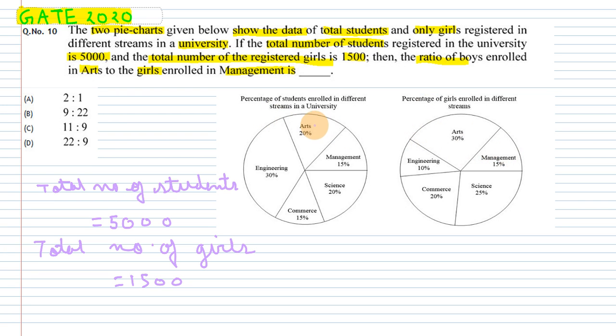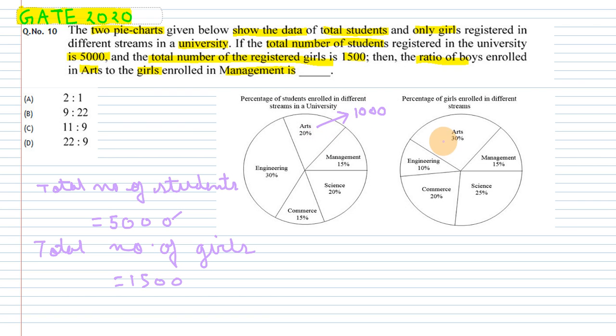From here we can say that the total number of students is 5000. In arts there was 20% of the total number of students, so how much will 20% be? If we take 10% of 5000, that will be 500, so 10% is 500, and 20% will be 1000. So 1000 students were in the arts section.